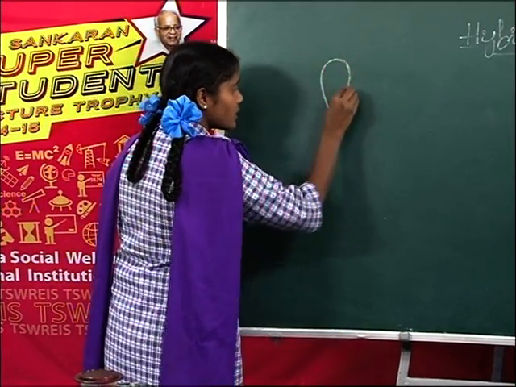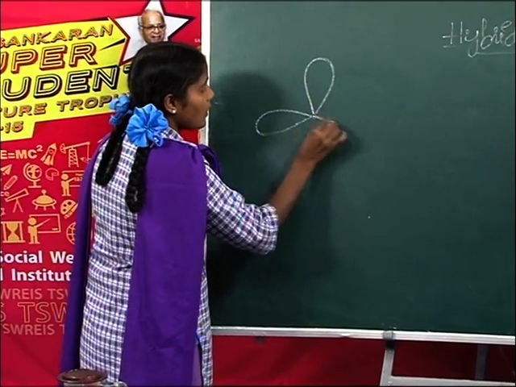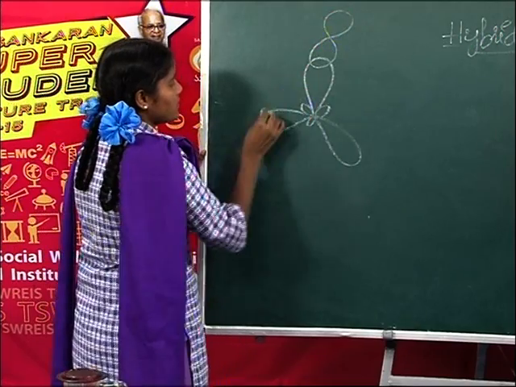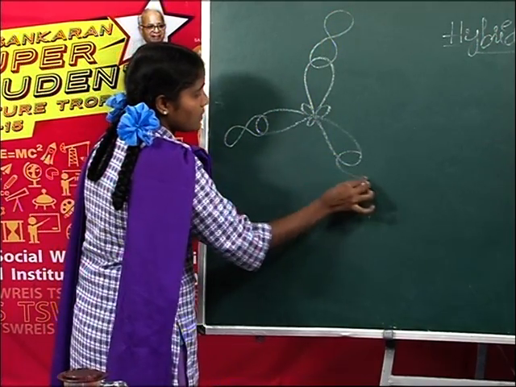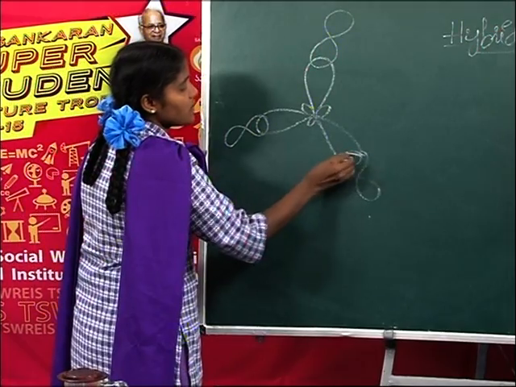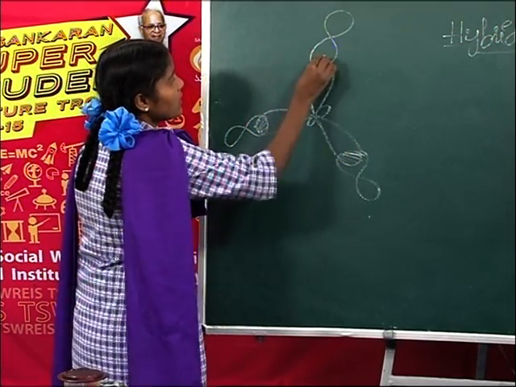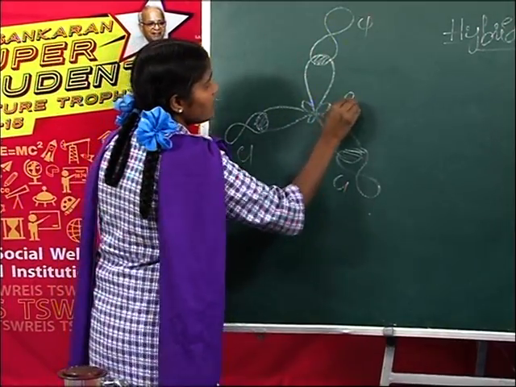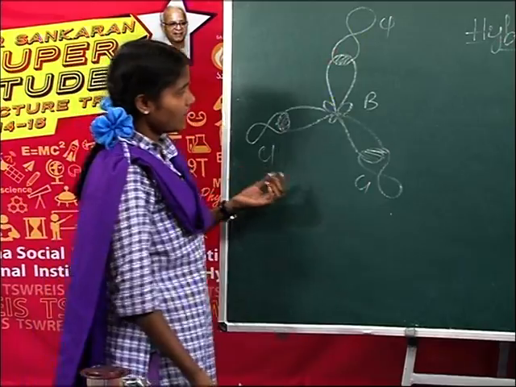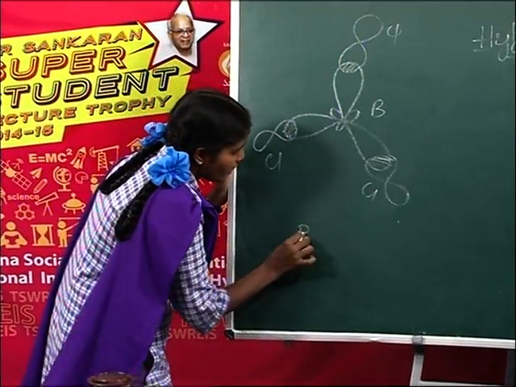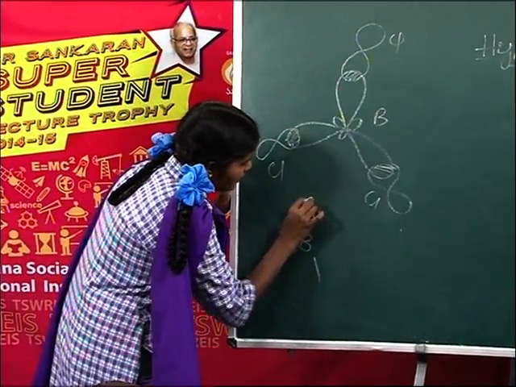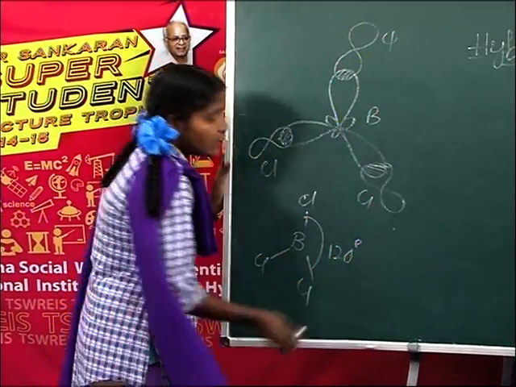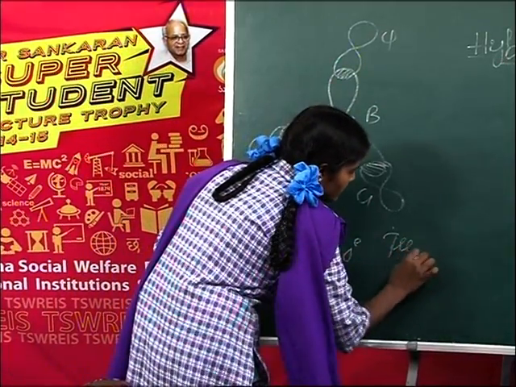The sp2 hybrid orbitals of boron overlap with the p orbitals of chlorine atoms and form 3 sigma bonds: 1, 2, 3. How many sigma bonds? 3 sigma bonds. Next, the bond angle is 120 degrees. The shape is trigonal planar.